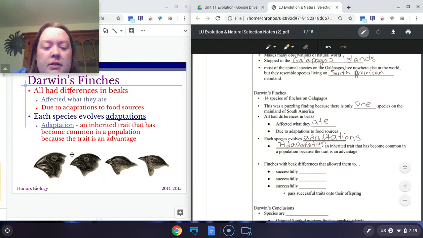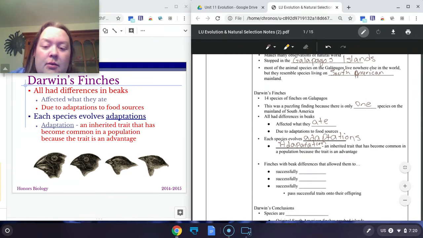So he would notice, let's say the big bird here, the bird with the very thick, very wide, large beak. This bird would eat seeds that were larger and tougher, whereas the little bird would eat the little teeny, fragile seeds from the ground. Other birds may eat a type of small nut or different variations in the seeds all across the island. Some might have eaten insects.